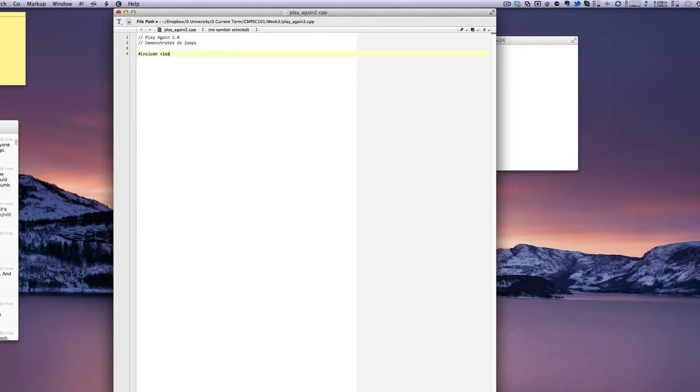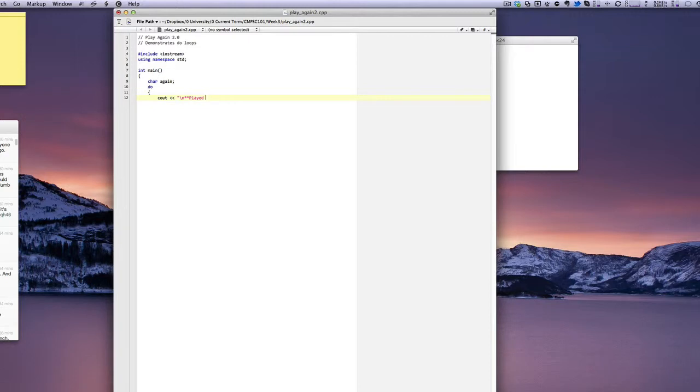We include iostream, have a directive that we're using the std namespace, and open up our main function. I'll declare the variable, again, as a char, but this time I don't predefine it. I have do, and then my statement is cout,